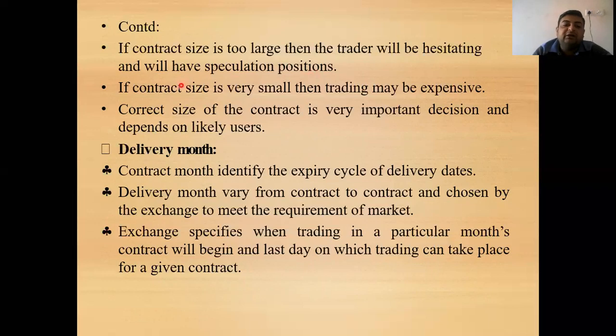So secondly, if the contract size is very small, then the trading may be expensive. For example, a 3 month future of 1 ton of iron ore. Here the quantity is very less, so the holding charges, transaction charges, and transportation charges will all be more if the contract size is very small.